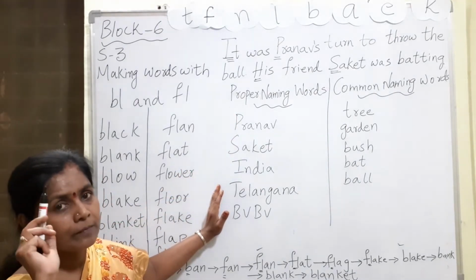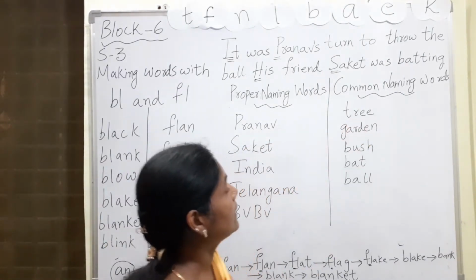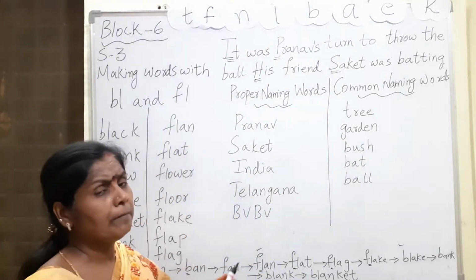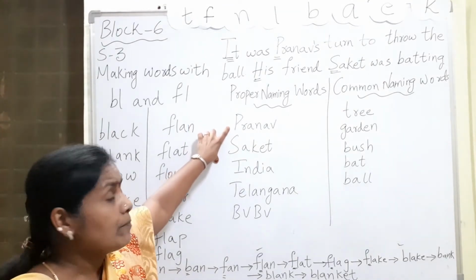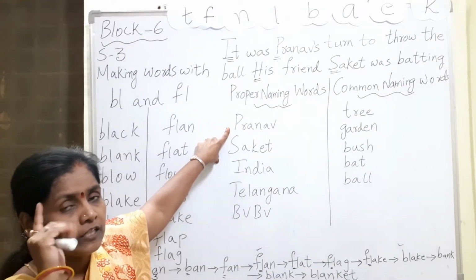It's a particular person, whereas a common naming word means tree. Tree means I can say that it may be a mango tree. Proper naming words means what did I say? That it is very particular. There is only one. No repetition of it. That you keep in your mind.